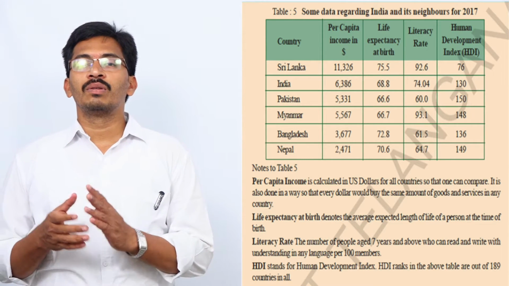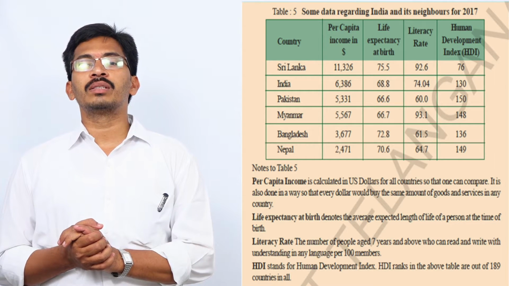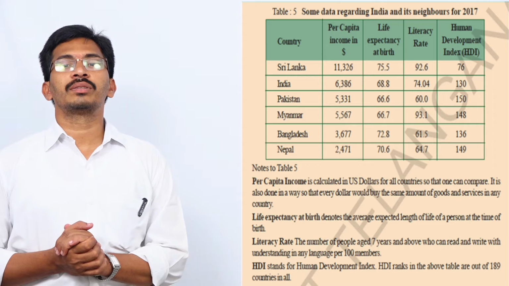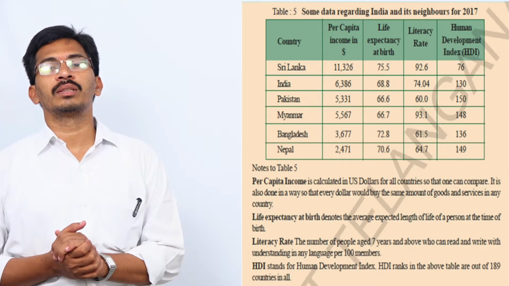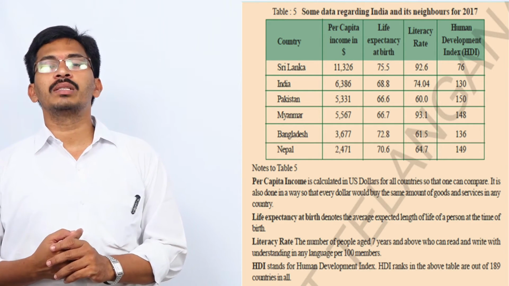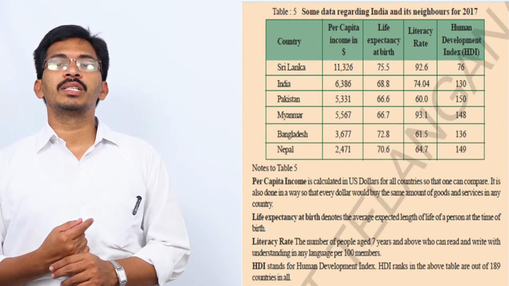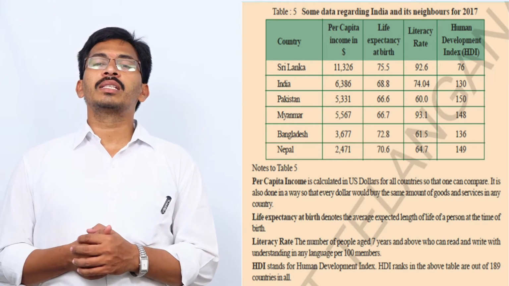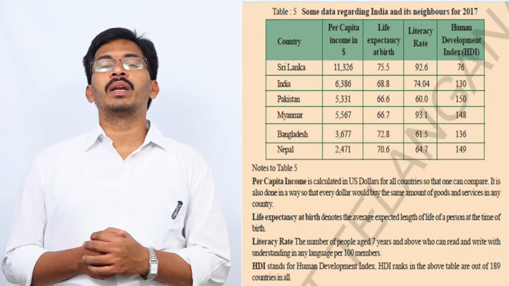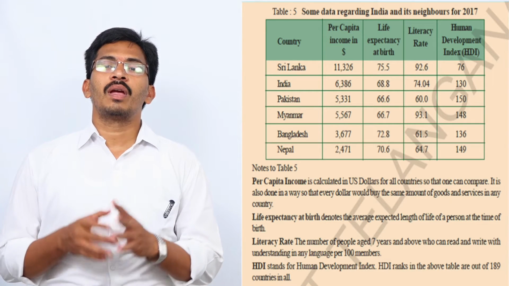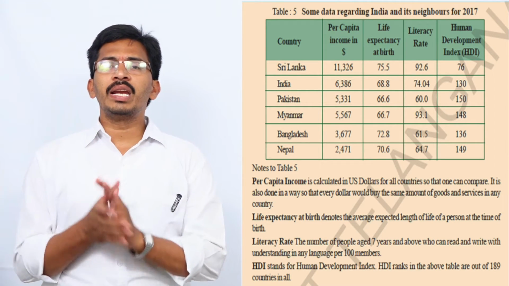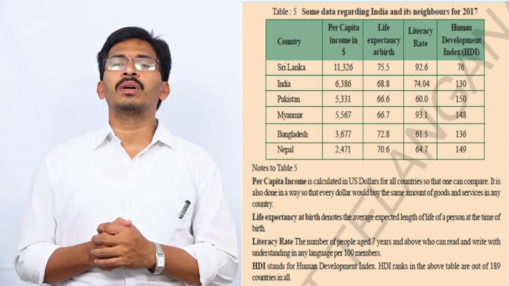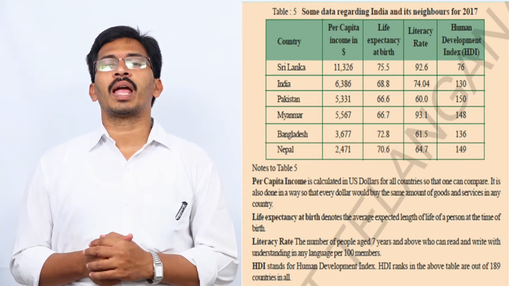This is how the comparison of countries was done by Human Development Index. Through Human Development Index, first, per capita income is considered, followed by life expectancy at birth and literacy rate. Based on these three factors, the ranks were given for different countries all over the world. When India's rank is so low, that is 130, how can we go for improvement in these rankings?